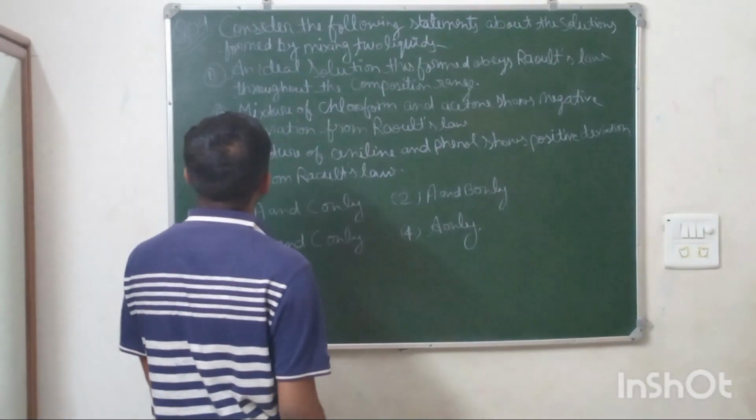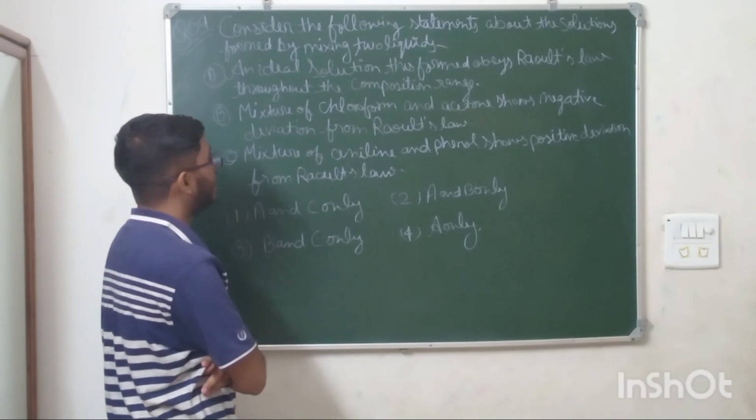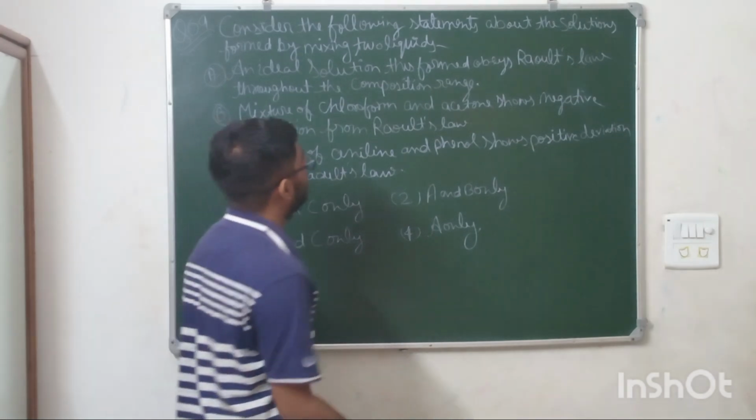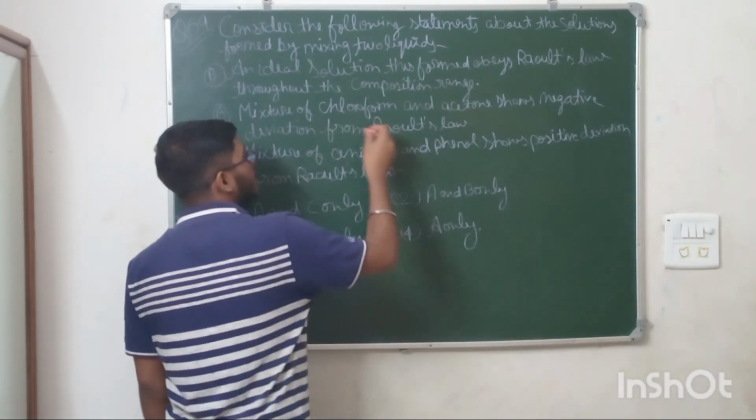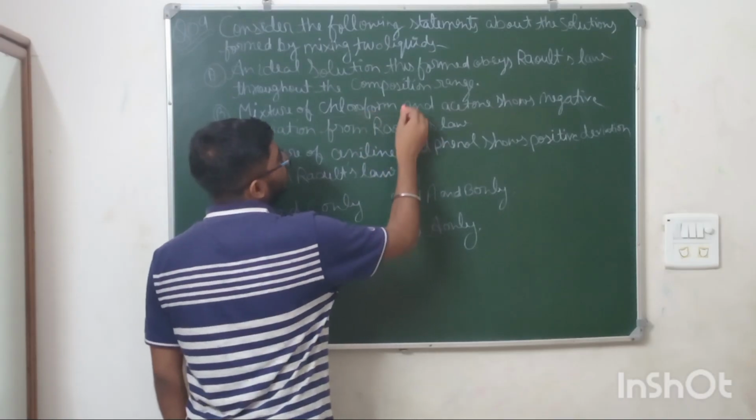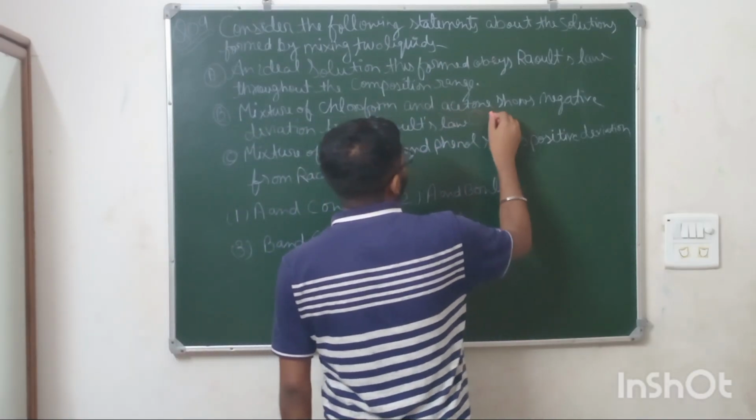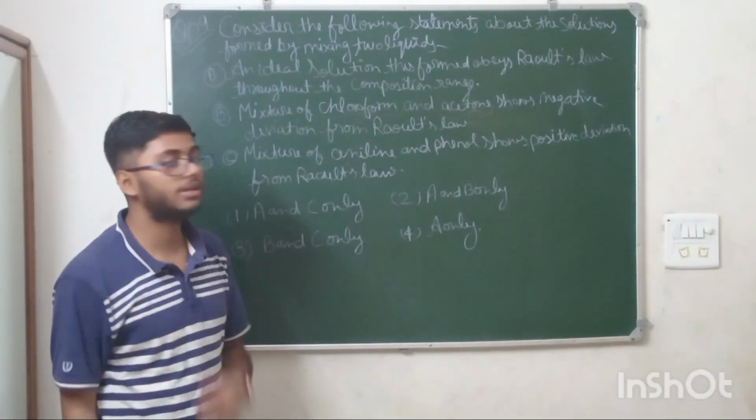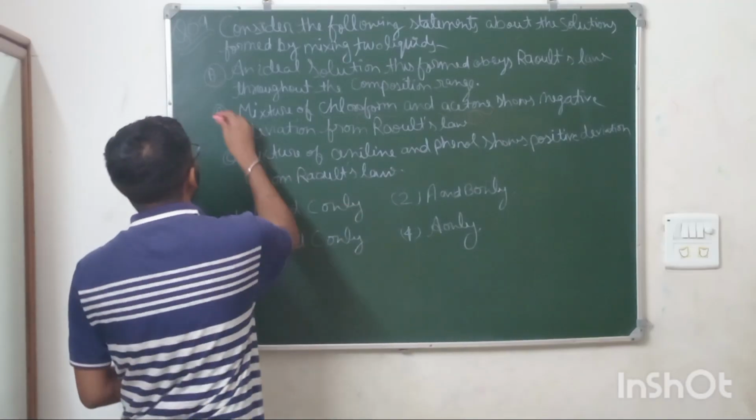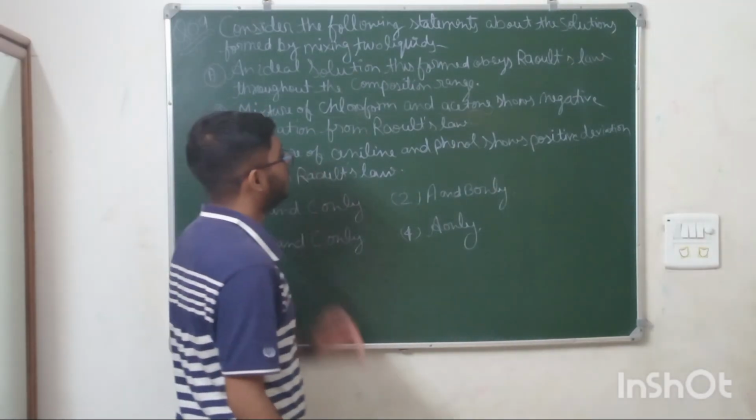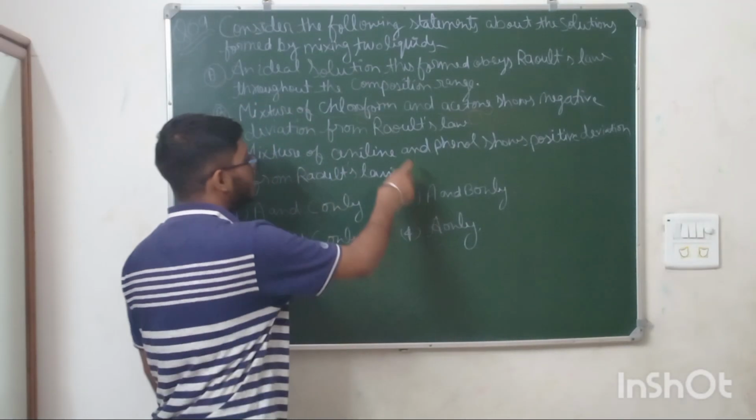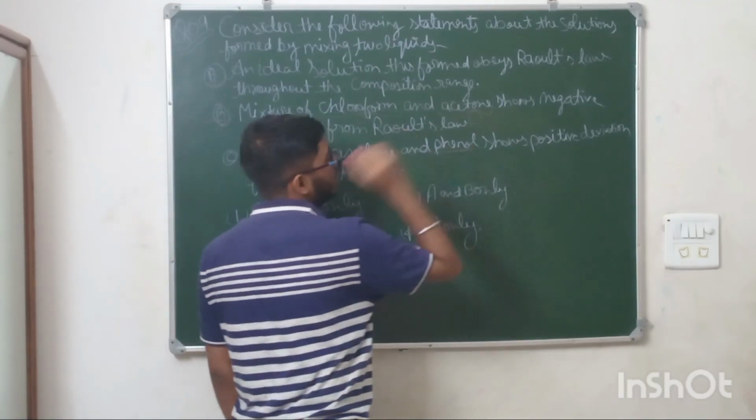Second: a mixture of chloroform and acetone shows negative deviation from Raoult's law. This statement is also correct, because the interaction between chloroform and acetone creates a negative deviation. So this option is also correct. Third: a mixture of aniline and phenol shows positive deviation. No, this is also an example of negative deviation.